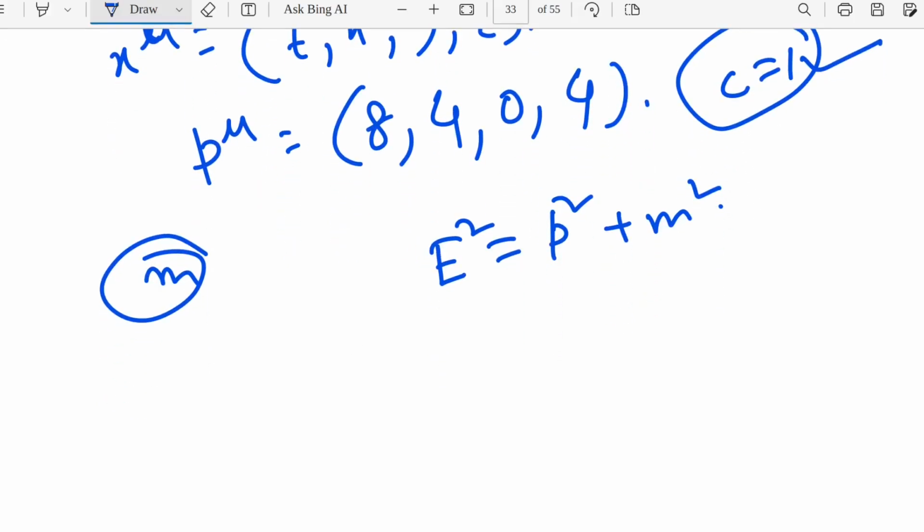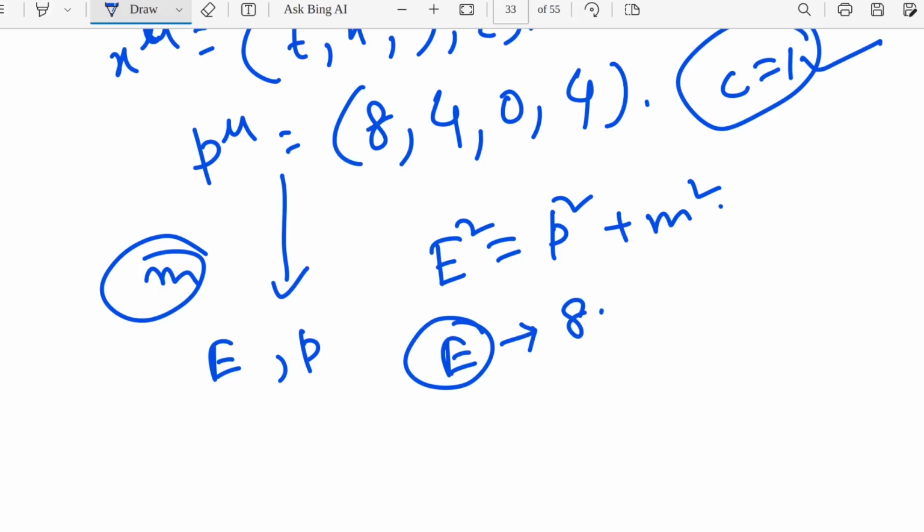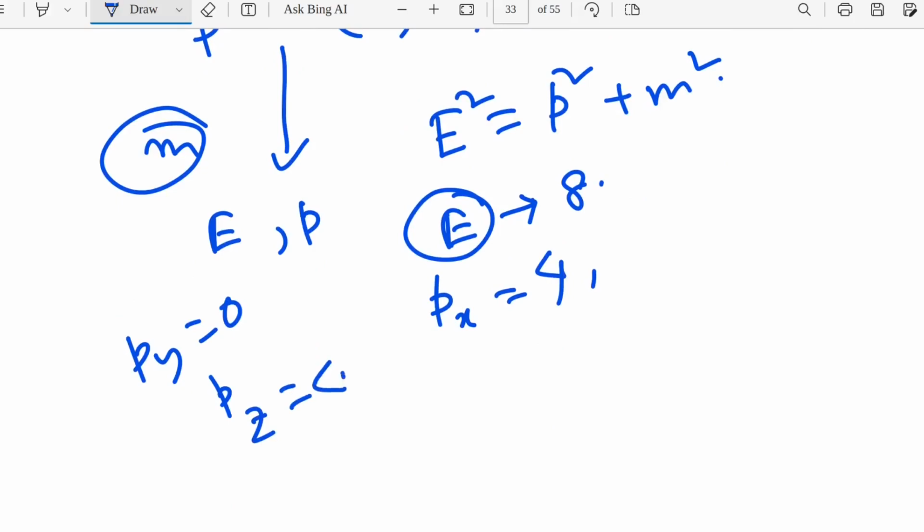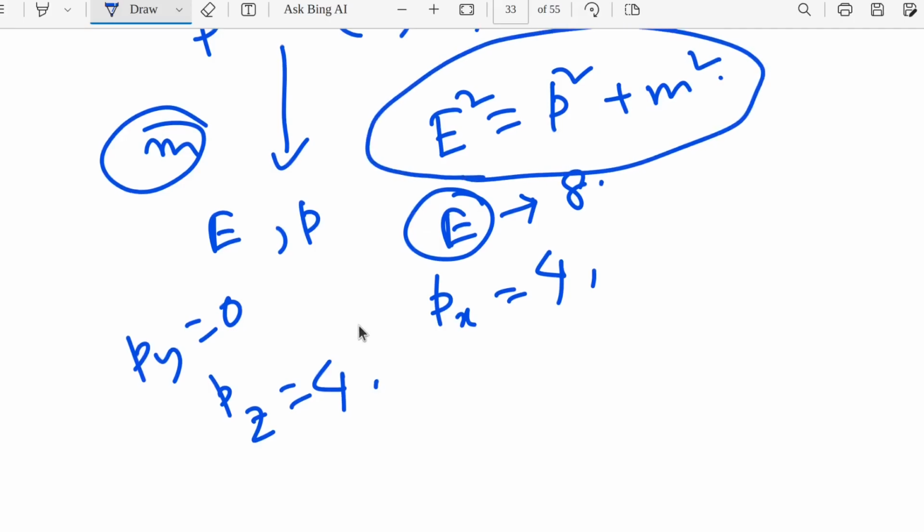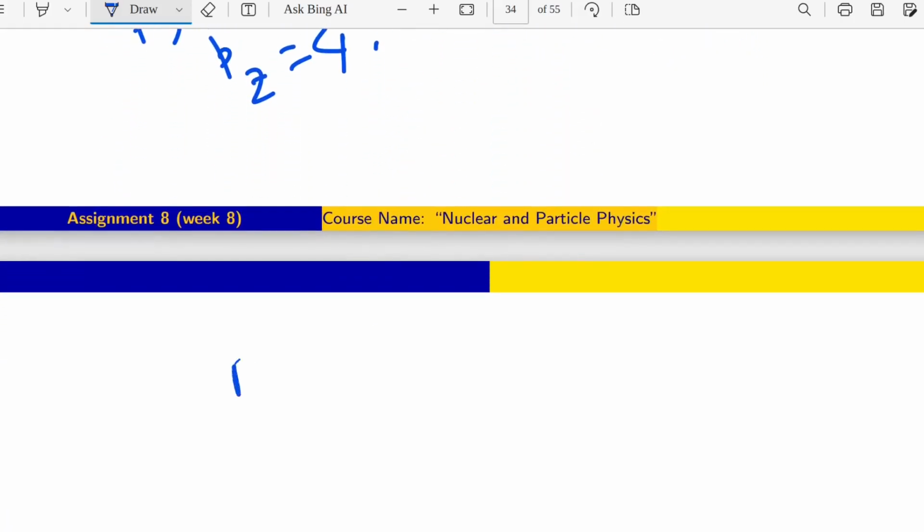So in the previous question also we told what E and P are from that P mu. Let's say E will be 8, Px will be 4, Py will be 0, and Pz will be 4. That is the thing. Right. Now coming to it, E square is P square plus M square.